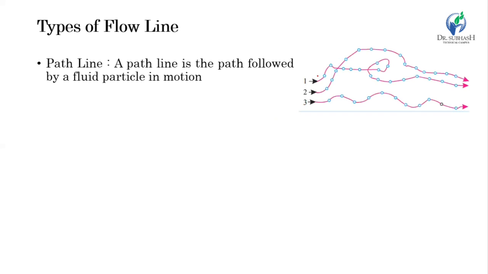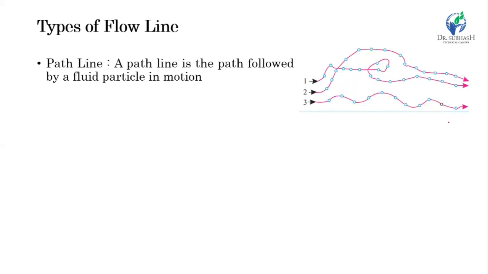Here in the figure you can see three different particles and their motion. Particle 1 moves along a random path, so this may be a case of turbulent flow, because in laminar flow all these particles would move parallel to each other. Particle 2 has a different motion in this direction, and particle 3 has a different motion in this direction. So the path followed by a particle is called a path line.